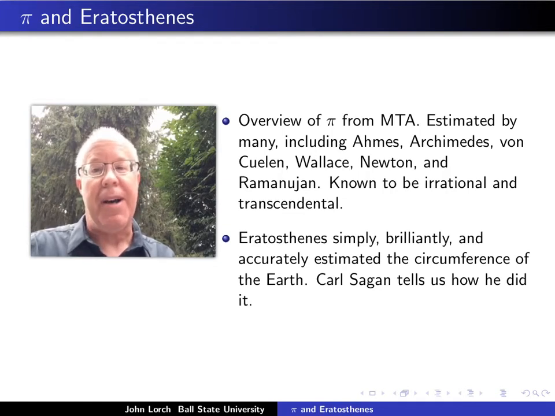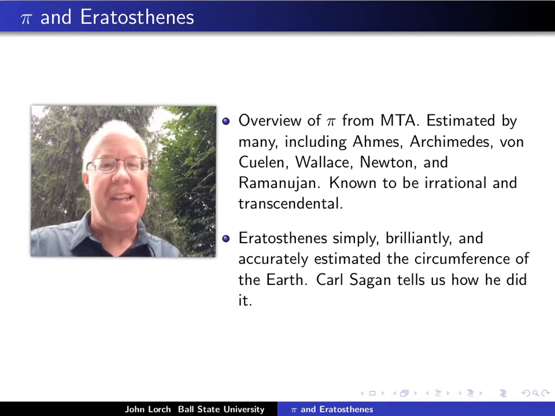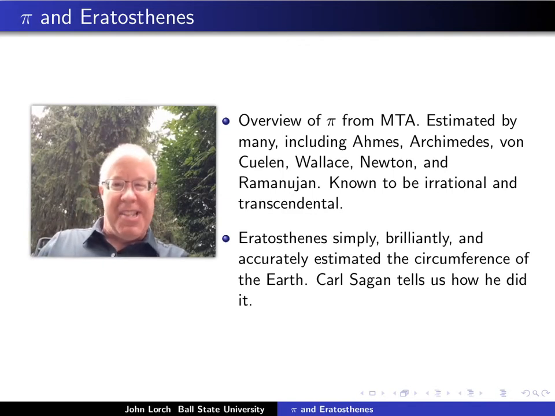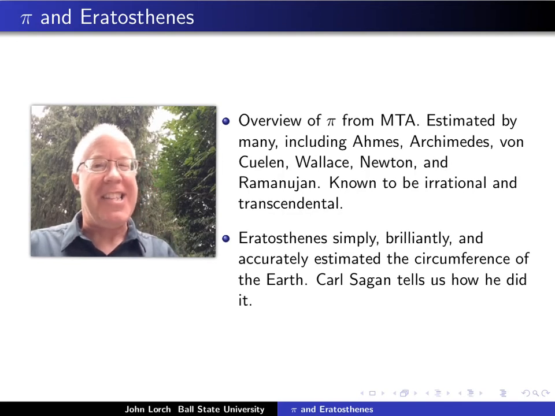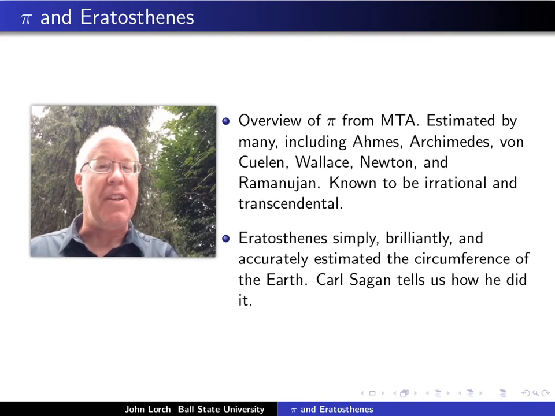So in addition to reading about pi, we're also going to watch a video about the ancient Greek mathematician Eratosthenes. Eratosthenes was a contemporary of Archimedes, and he did a number of things, including developing a sieve for prime numbers that you might have heard about. But what the video tells us about is Eratosthenes' simple and brilliant estimate of the circumference of the Earth. It's a very interesting story.